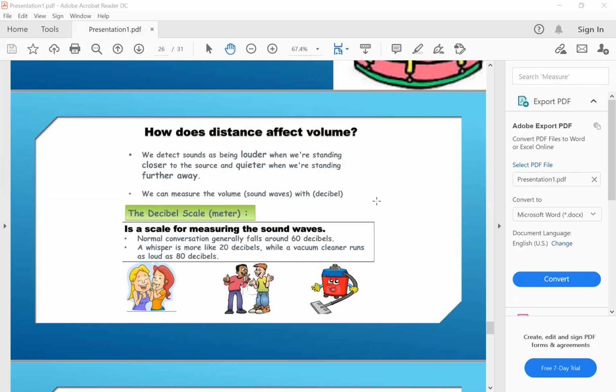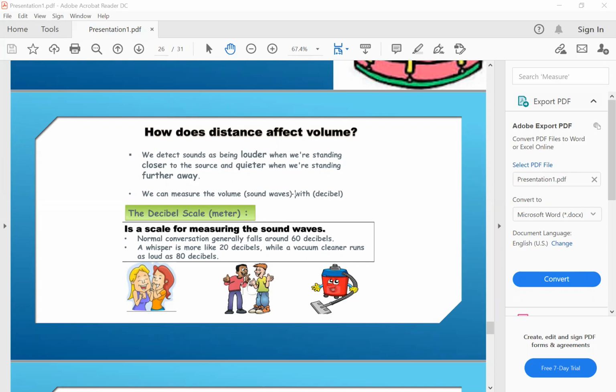Also, distance affects the sound volume. The larger the distance, the quieter the sound is heard. The smaller the distance, the louder the sound is heard.